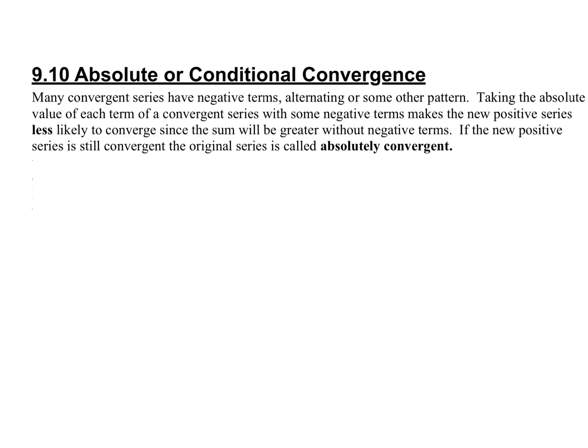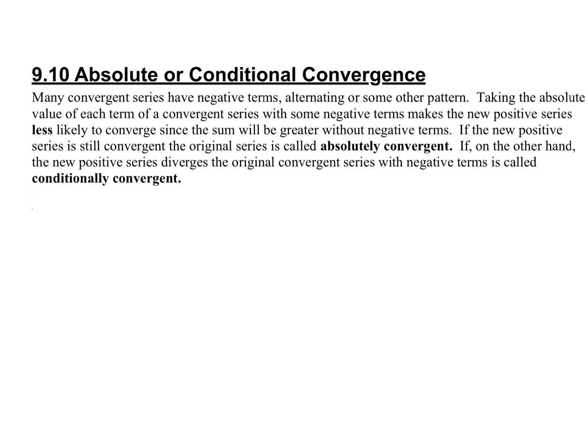We're going to take the absolute value of the series, and if it still converges, even after we take the absolute value of it, then we say that it is absolutely convergent. Okay. If it doesn't converge after we take the absolute value, and it diverges as the absolute value but still converges without the absolute value, then we call it conditionally convergent.